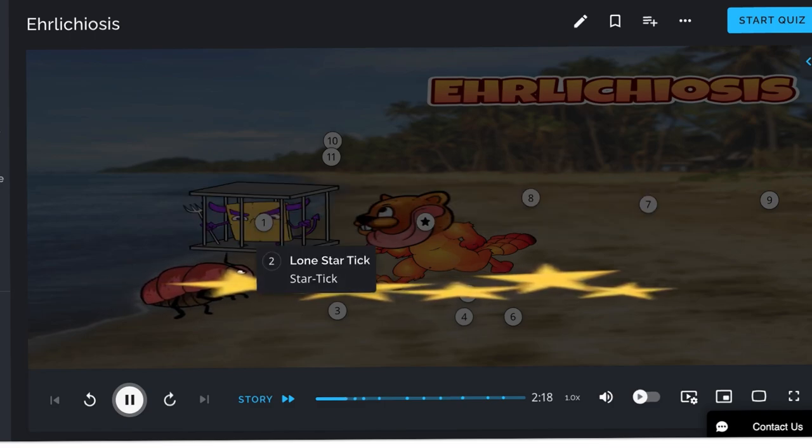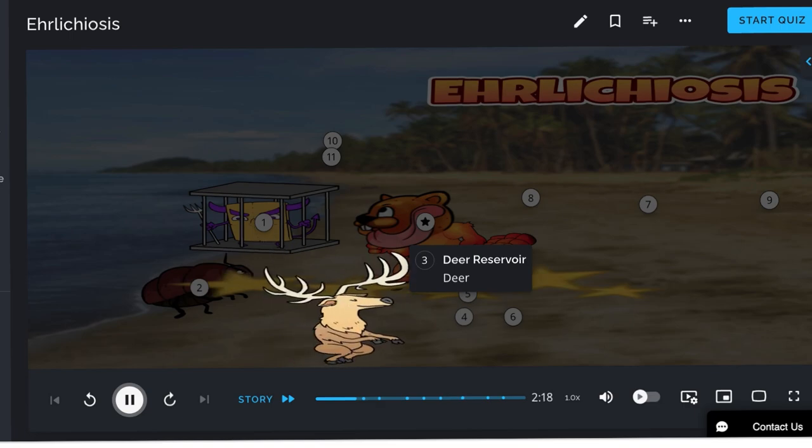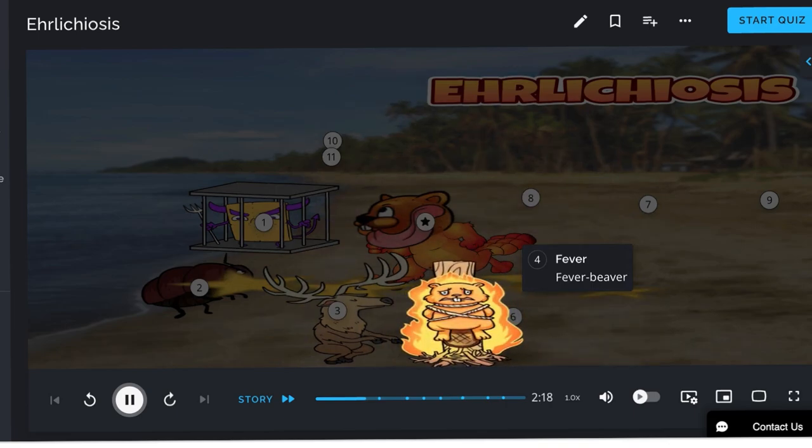This tick transmits human monocytic Ehrlichiosis. This star tick will help you remember Lone Star tick. White-tailed deer is the major reservoir of Ehrlichia chaffeensis. This is represented here by the deer. Immune response to Ehrlichia with resultant release of interleukins and cytokines leads to the development of fever in patients who are infected. Fever is represented here by fever beaver.